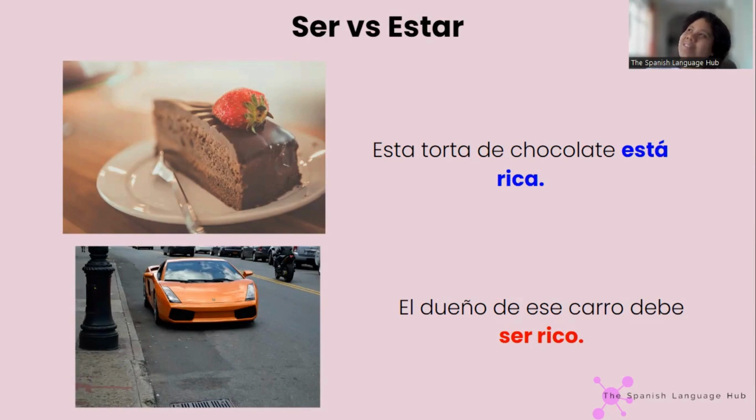Do you think that makes sense? No, it doesn't make sense because it's not what I mean. The owner of that car must be rich. So now, ser rico means rich. And estar rico means delicious. Okay, it's delicious.